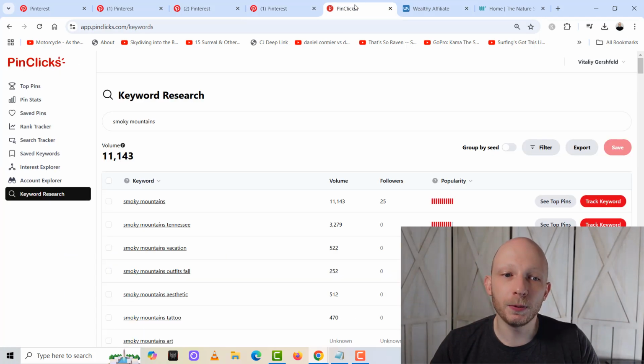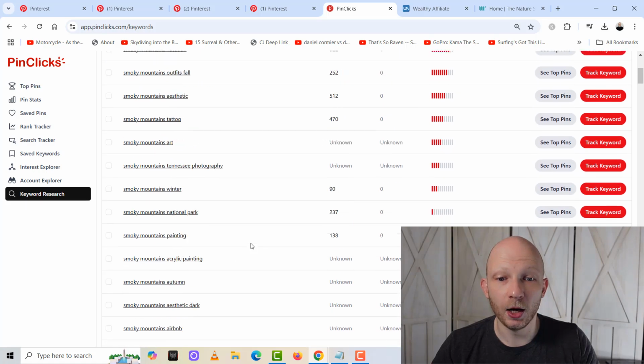And the third one is using a program called PinClicks, which does offer a 5-day free trial. This is the main one that I use out of all the Pinterest keyword strategies. This is the one that gives you more accuracy in terms of how popular a keyword is that you type in, as well as helping you find other keywords.